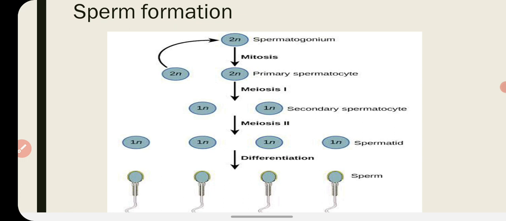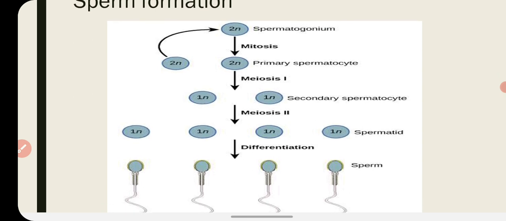After that, the secondary spermatocyte undergoes meiosis 2, and four spermatids are formed with n chromosomes, and after that spermatids mature and develop the flagellum for vibration and movement, and now they are called sperm.